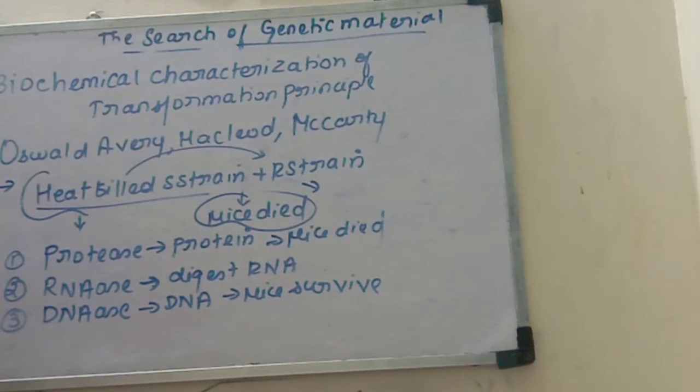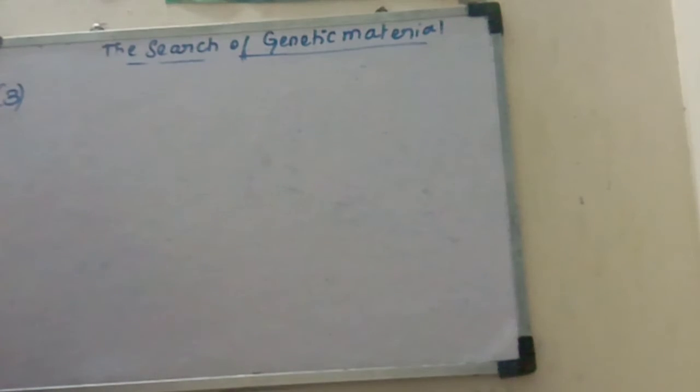So this experiment biochemically proved that DNA is the hereditary material. This is the important evidence for biologists, the unequivocal proof of DNA as the genetic material.